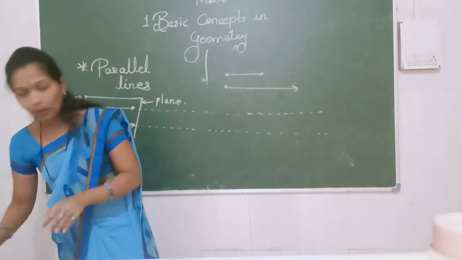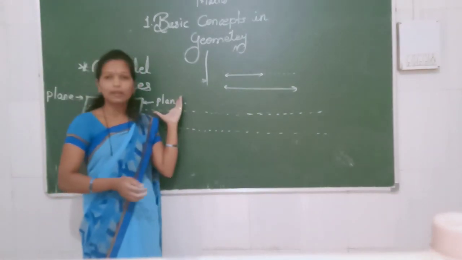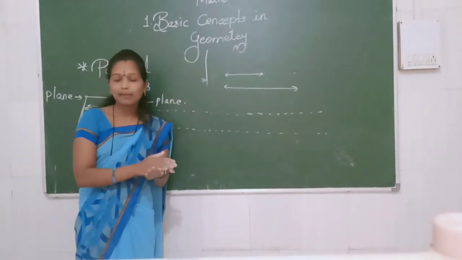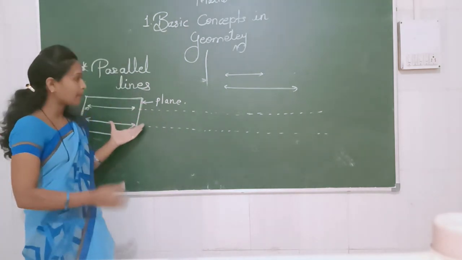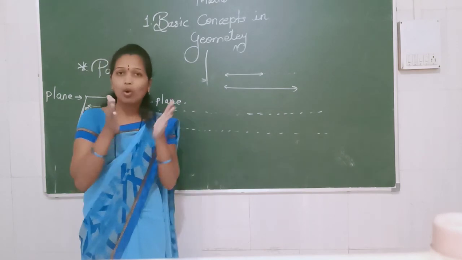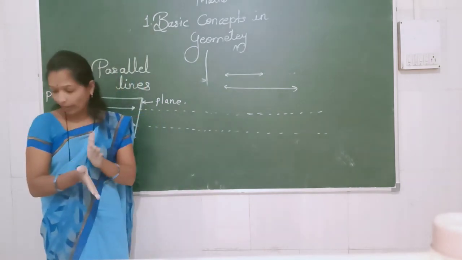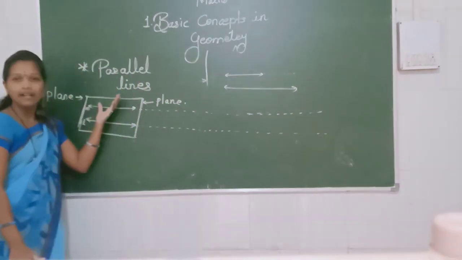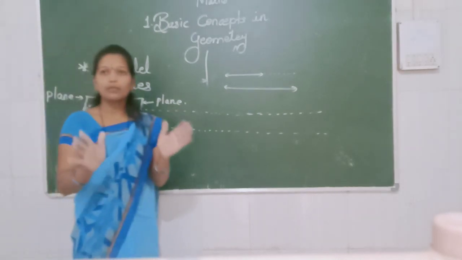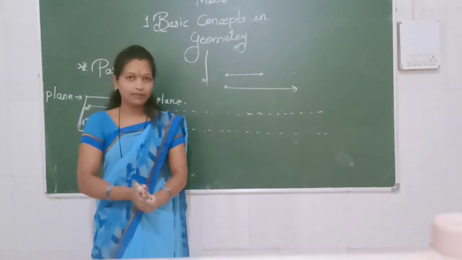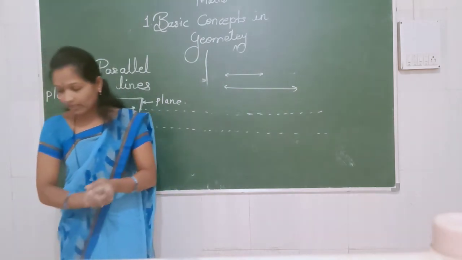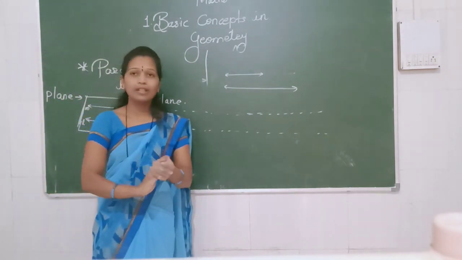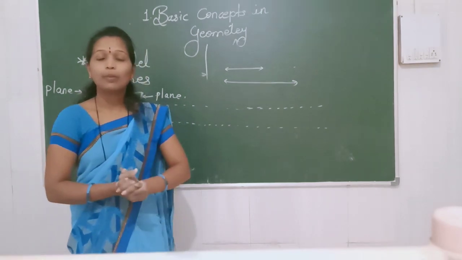So all of you properly understand the meaning of dot and line segment. Then after that we have seen the meaning of ray, collinear points, non-collinear points, concurrent lines, point of concurrence, and last, plane and parallel lines. All such things we have learned, and with the help of this you have to solve today's exercise, your practice set 1, and show it to me tomorrow. Okay, chalo, bye all of you.